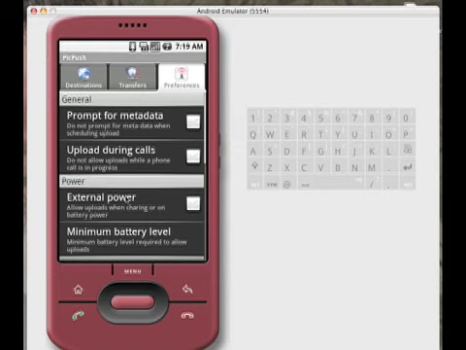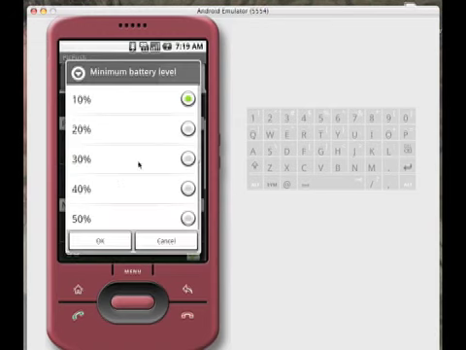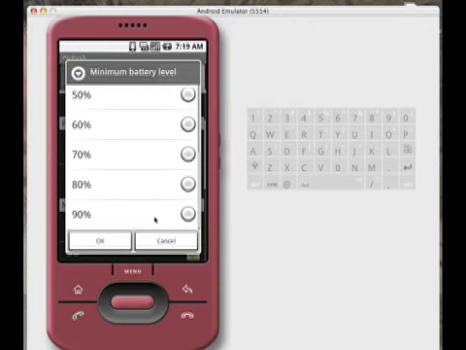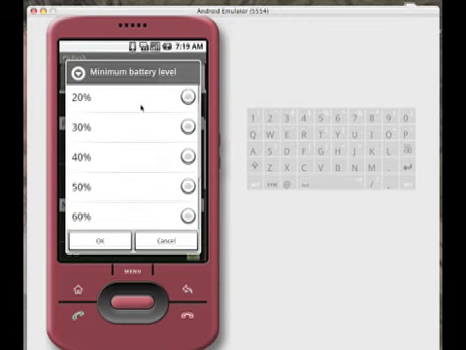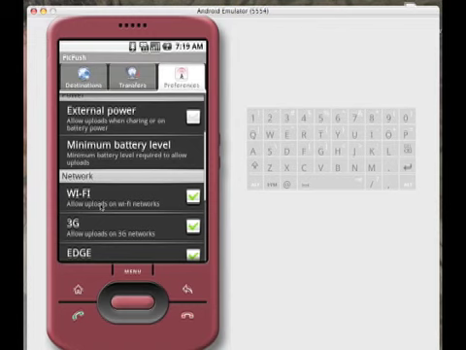So upload during calls. The default options do not allow uploads while a phone call is in progress, so you don't get interference or anything like that. It's turned off by default. External power, only allow uploads when charging or on battery power. This is turned off by default. And the minimum battery level, if your battery falls below a certain level, the uploads won't be allowed. The default is 10. Any lower than that, uploads will be postponed until you can recharge your phone another bit.